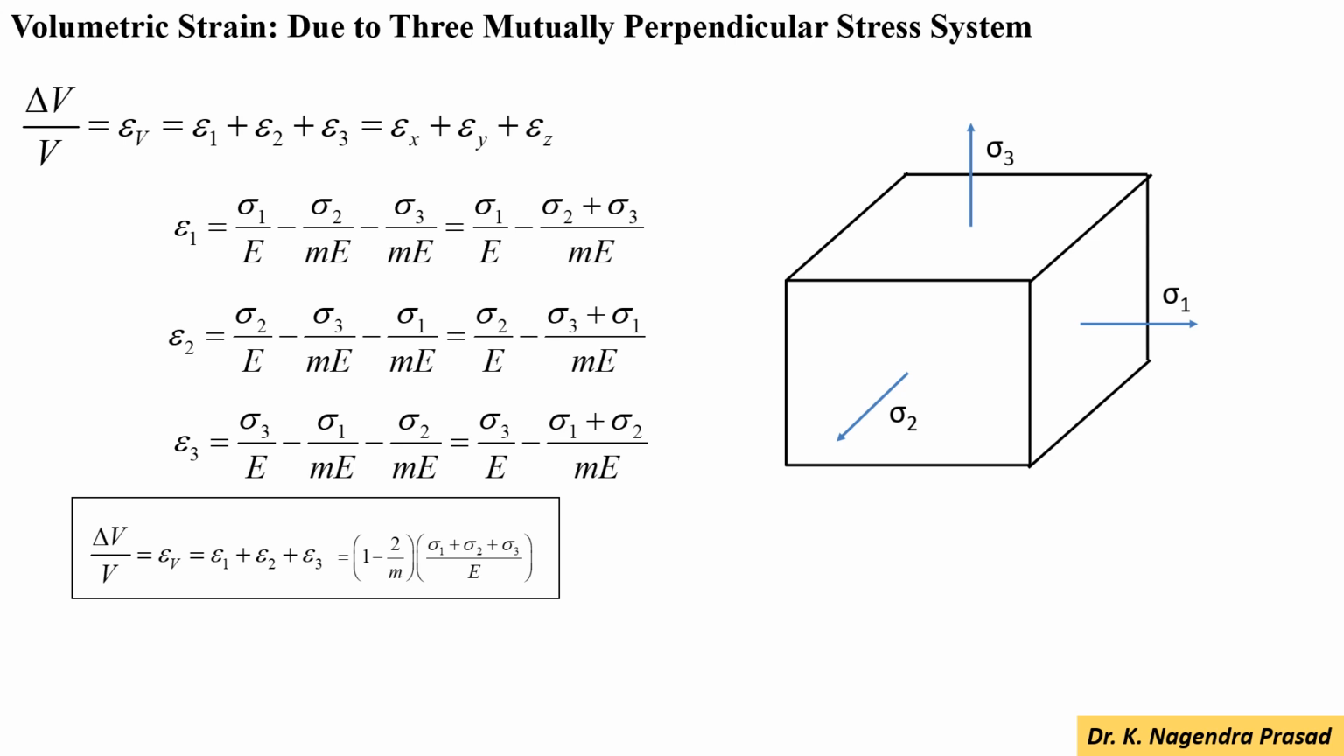Let's see the volumetric strain due to the three mutually perpendicular stress system shown in the diagram. Then ΔV/V = εv = ε1 + ε2 + ε3, which is equal to (1 − 2/m)(σ1 + σ2 + σ3)/E.